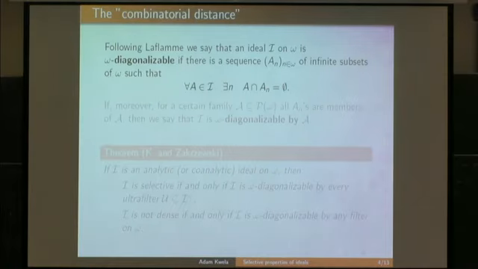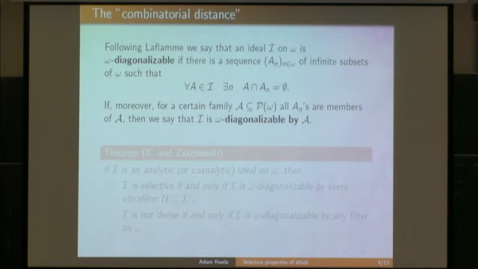Following Laflamme, we say that an ideal is omega diagonalizable if there is a countable family of infinite sets such that for each member of the ideal, one can find a member of this countable family disjoint from this member of the ideal. And if this countable family is contained in some family A, then we say that the ideal is omega diagonalizable by this family A.